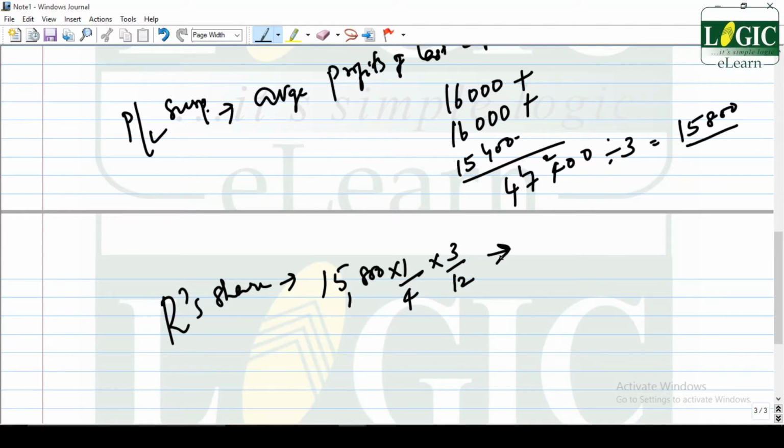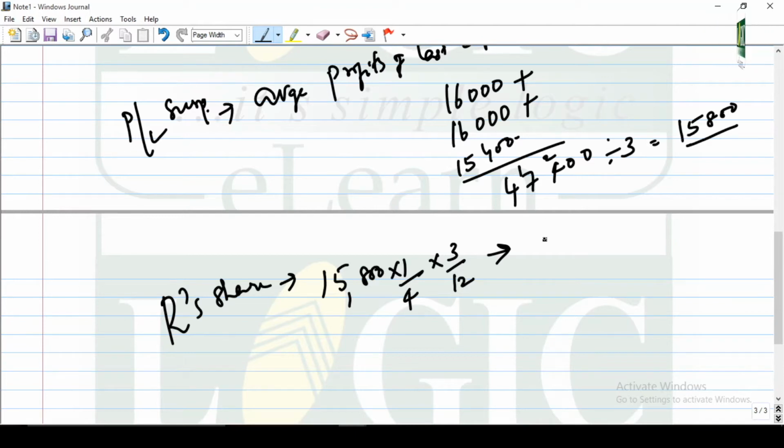So how much is it? 15,800 is the estimated profit of the firm, into 1 by 4. I repeat, 15,800 into 1 by 4, which means his share of profit for the 3 months he lived since the last balance sheet date.